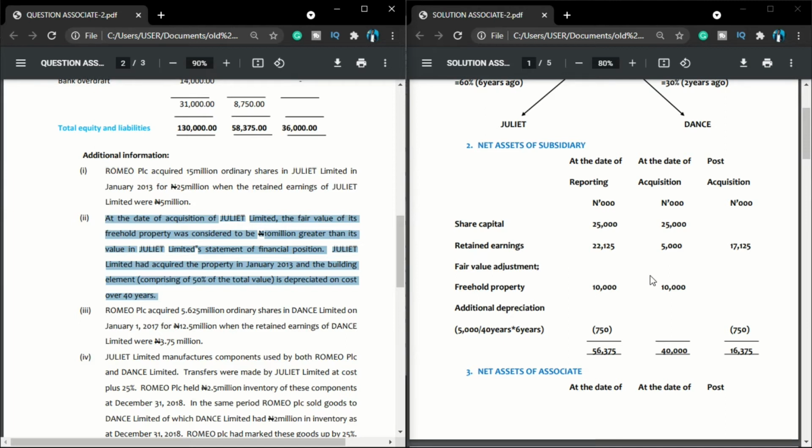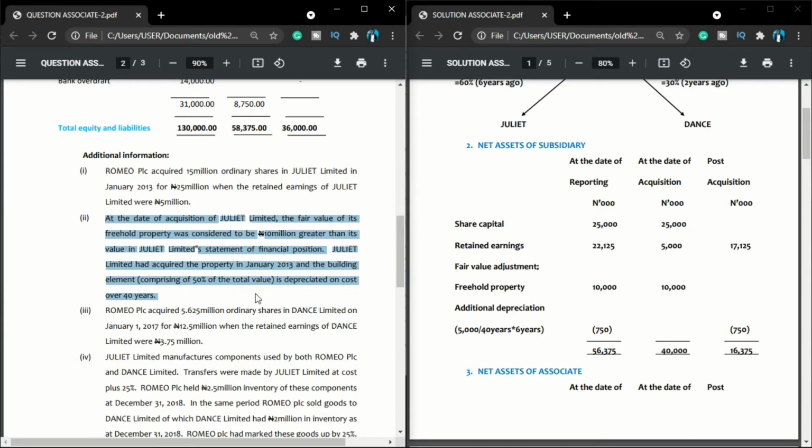So whenever you have fair value adjustment, the next thing we discuss is additional depreciation, or sometimes excess depreciation. So let me say this at this point, in case there is anything we've discussed so far that I did not understand, check my previous video. We've looked at everything on their own. So fair value adjustment, there is a video on that. Anything you think you don't understand, you can check my YouTube video for other videos to address that. That is not an issue. So we look at additional depreciation.